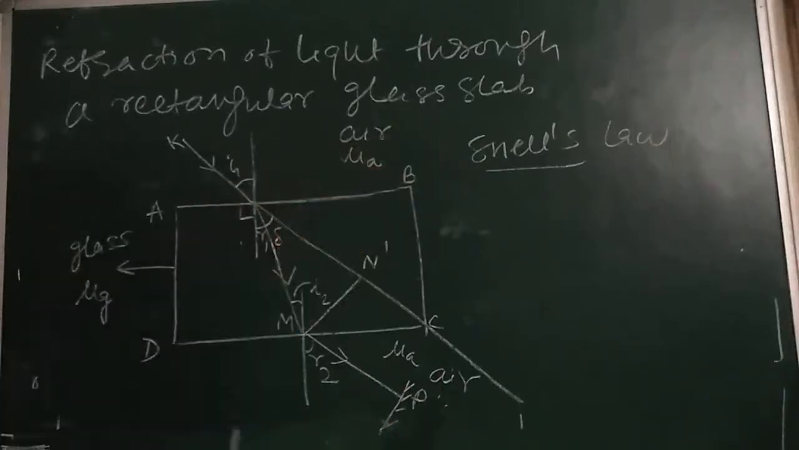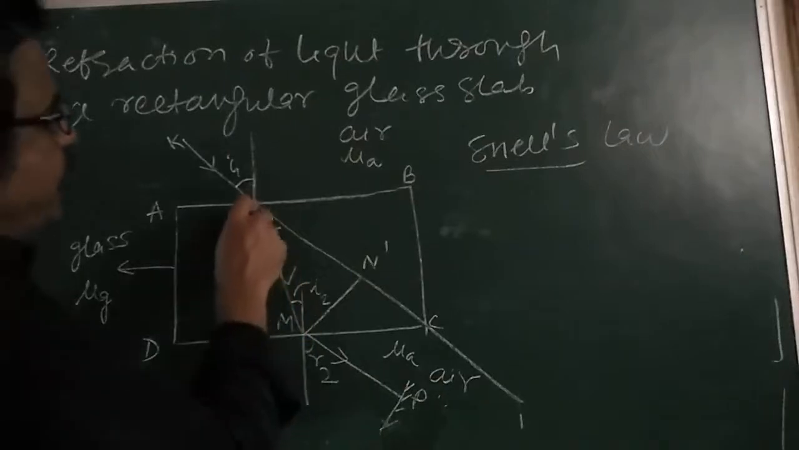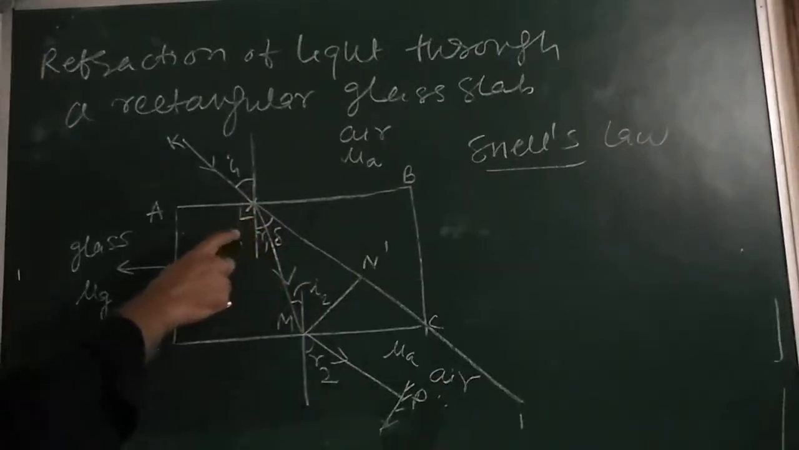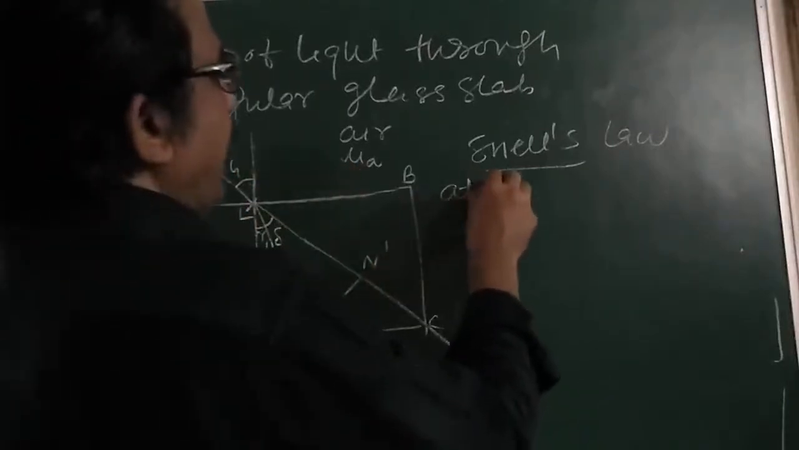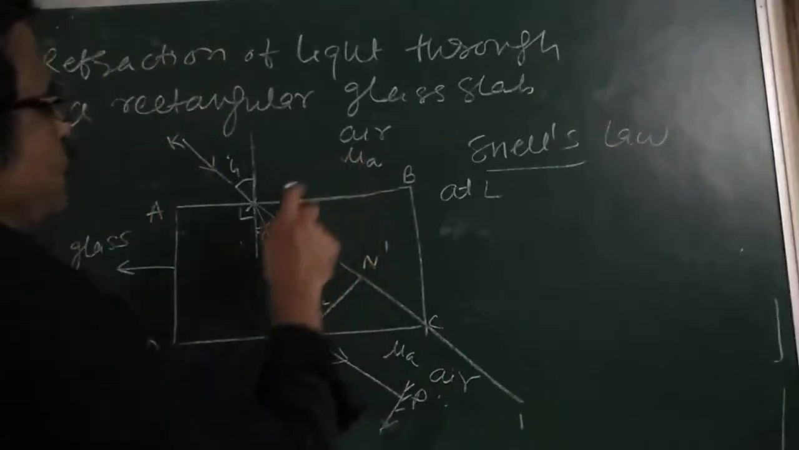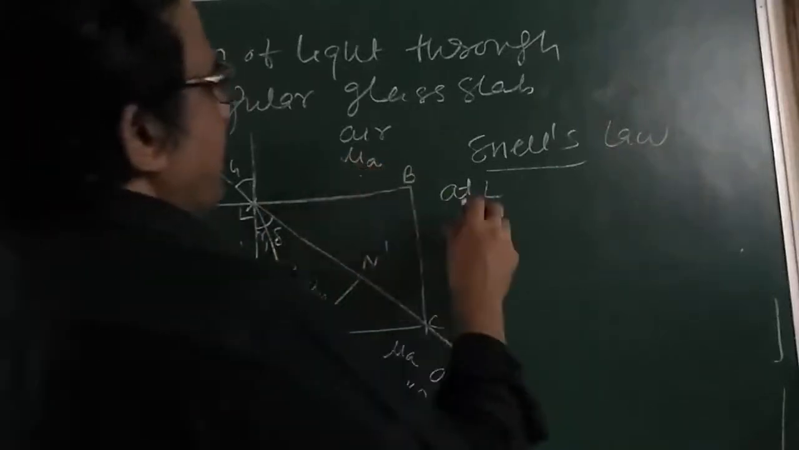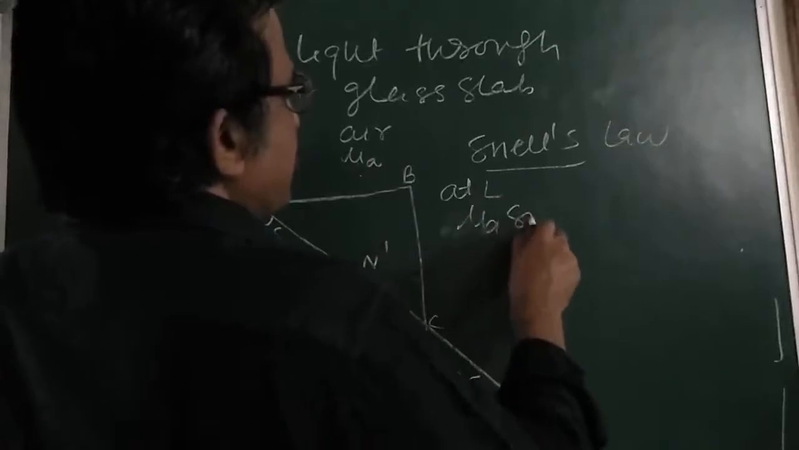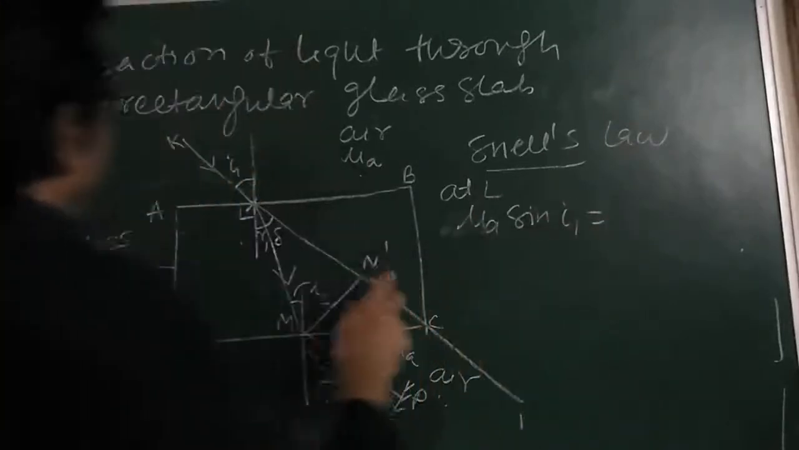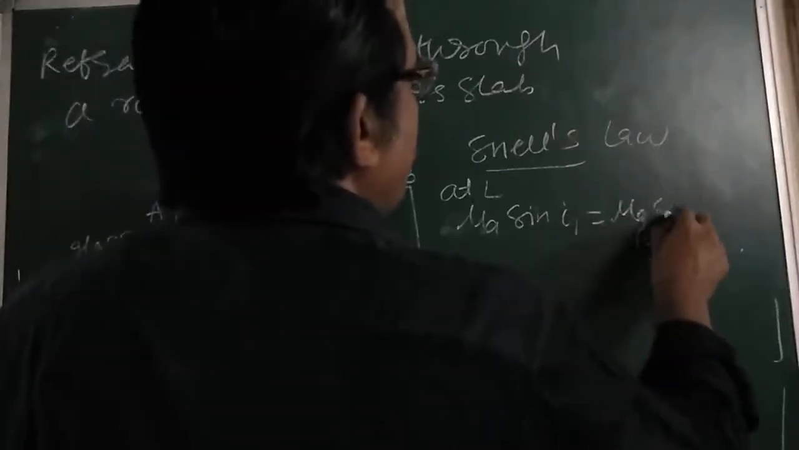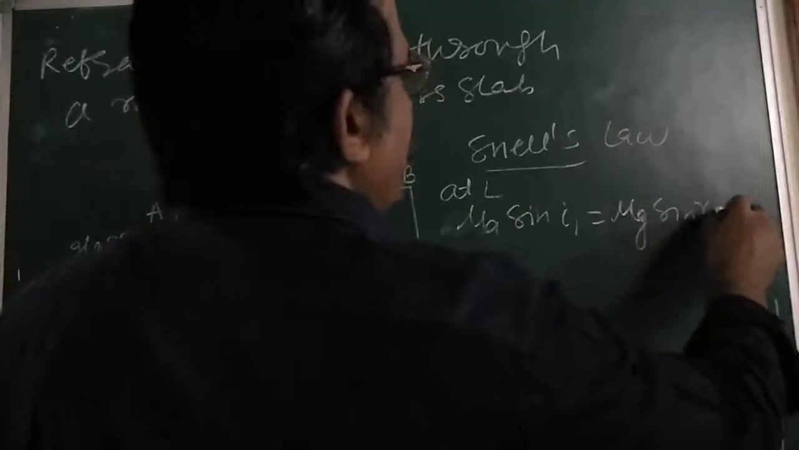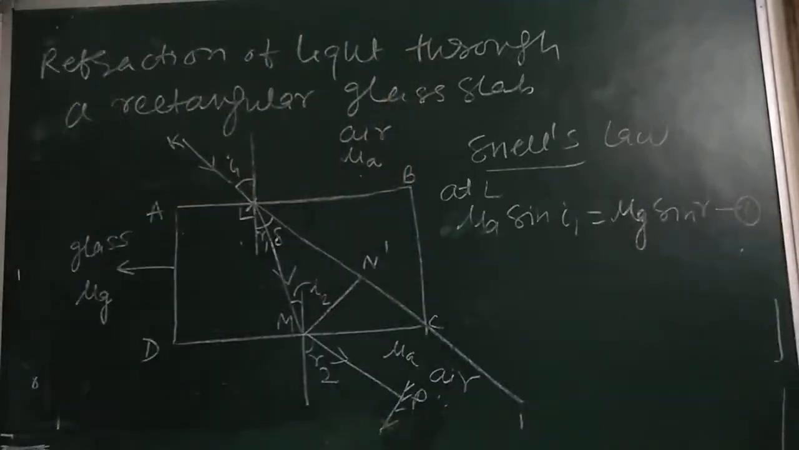Apply Snell's law at the point L, that is mu A into sin I1 at L. That is, mu into sin I is equal to constant. So here the refractive index is mu A, sin I1. Here the refractive index is mu G, angle of refraction is R1. Mu G into sin R1 is equal to constant. Say our equation number 1. So mu A into sin I1 is equal to mu G into sin R1.